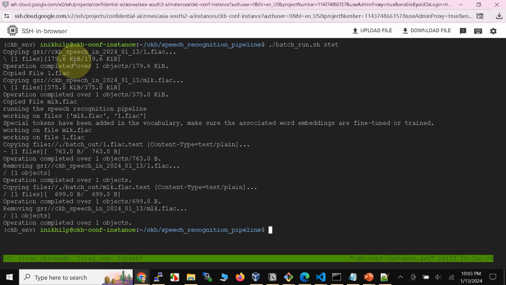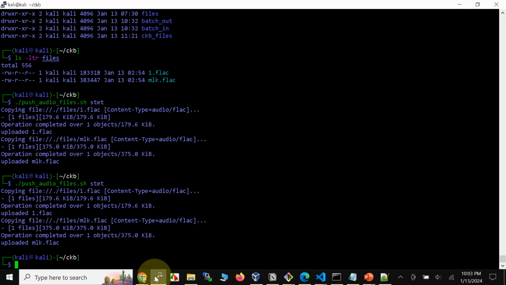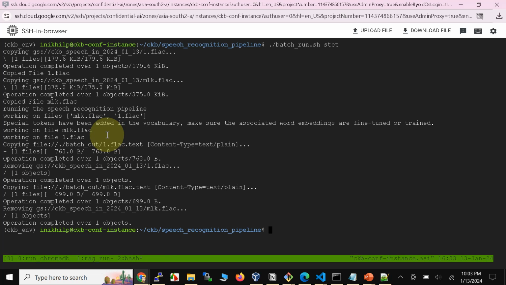Alright, so that really completes our batch, the confidential batch. Basically what happened was we uploaded the files from the on-premises instance, which is the Kali Linux instance. They landed encrypted, client-side encrypted that is. Then they were pulled by the confidential compute instance, and the pipeline of speech to text conversion was done.